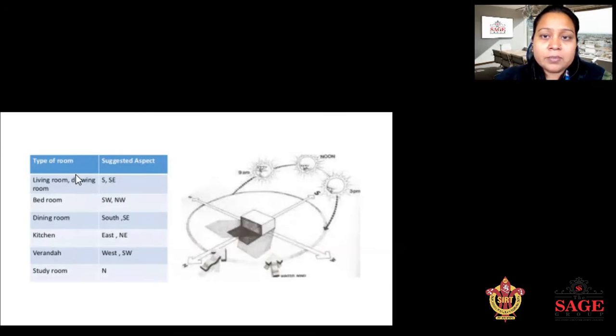The living room and drawing room are located in the south and southeast. Next is the bedroom, which is southwest.